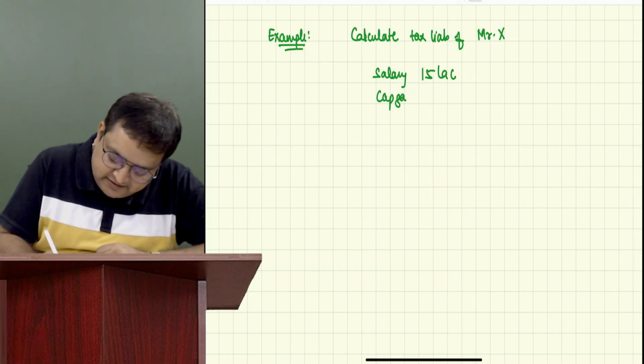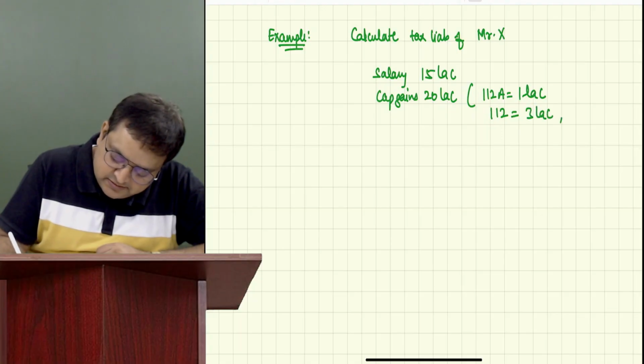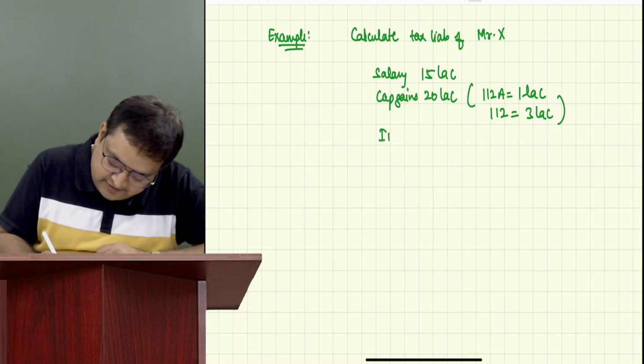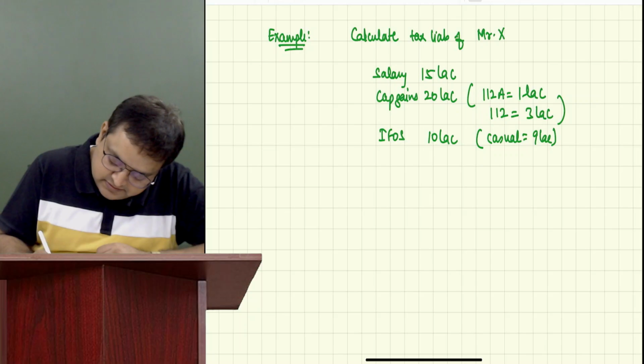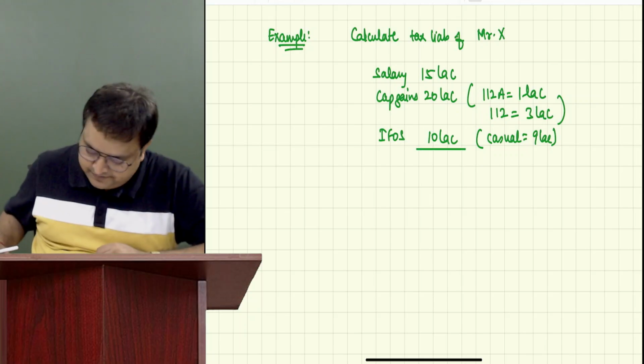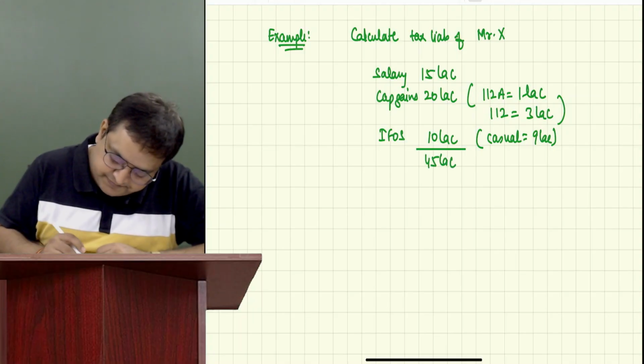He has capital gains 20 lakh. 112A 1 lakh. 112 3 lakh. That's it. Other sources income 10 lakh, out of which casual is 9 lakh. 25, 30, 45 lakh. 45 lakhs.